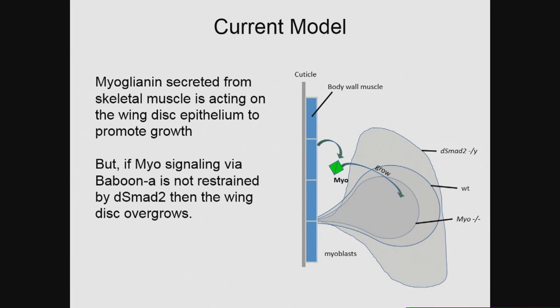So to summarize, our data suggests that during larval growth, myo is secreted from the body wall muscle, and probably it goes into the hemolymph and acts on the wing discs to stimulate growth to wild type levels. However, if this growth signal is not restrained by DSMAT2, it can lead to tissue overgrowth due to hyperactivity of baboon, the activated receptor.